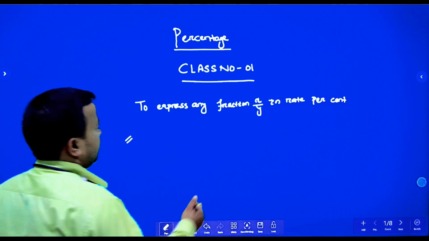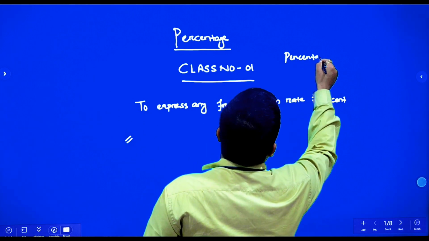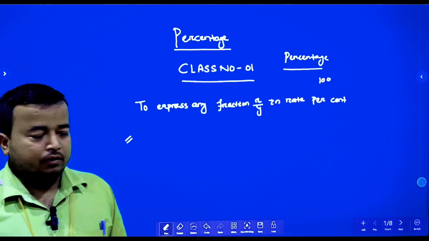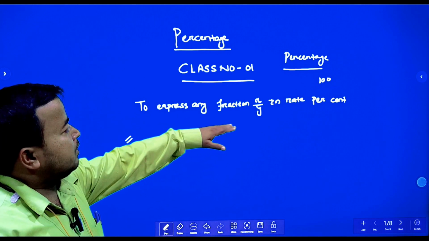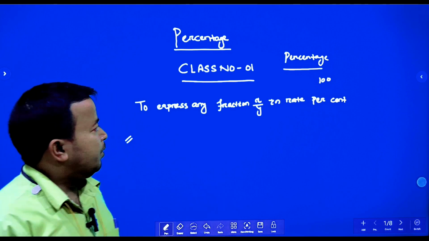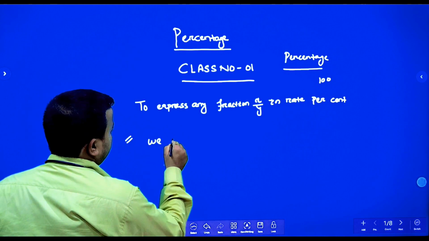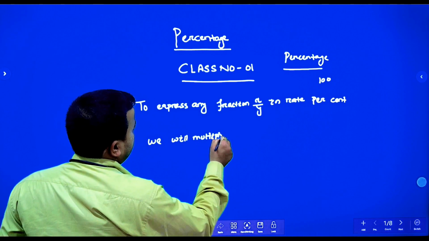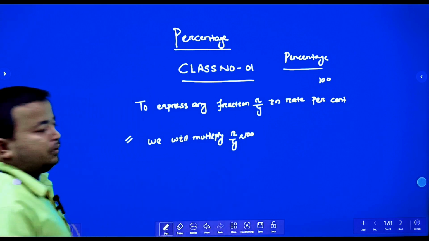So, percentage means what? Percentage means out of 100. Here we will calculate out of 100. So first go to the first trick to express any fraction in rate percentage. Suppose the fraction is x by y, we will convert it into percentage. So what we will do in this case, we will multiply x by y into 100. That will be the percentage.